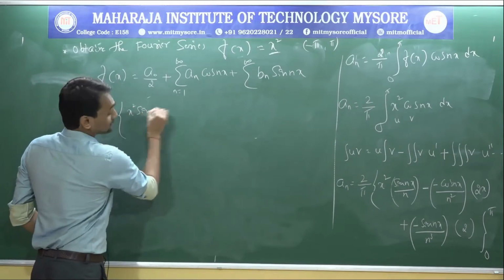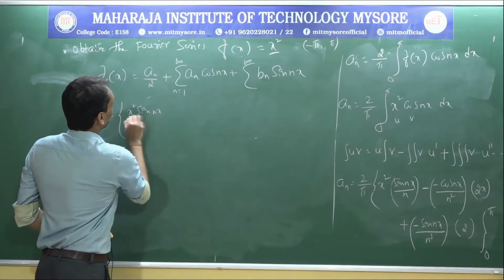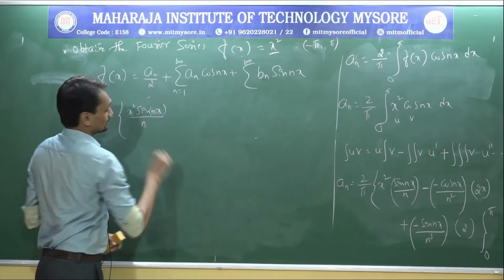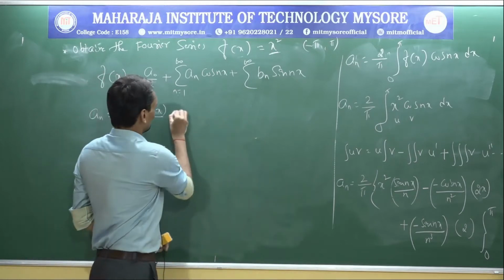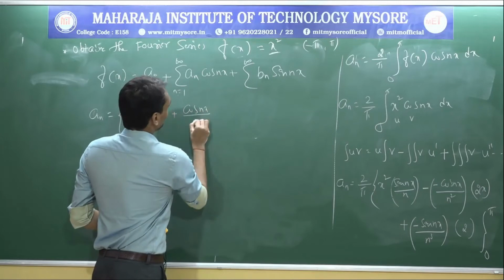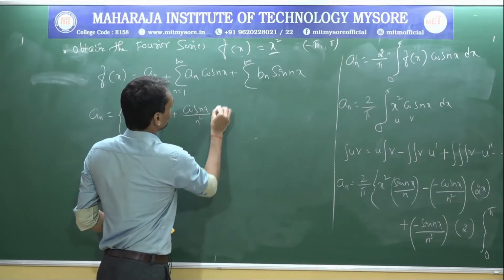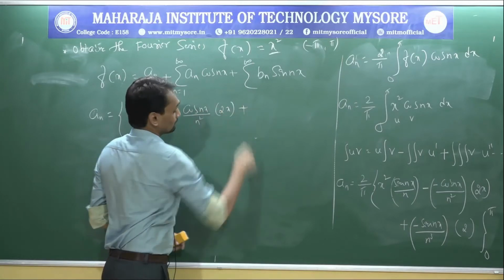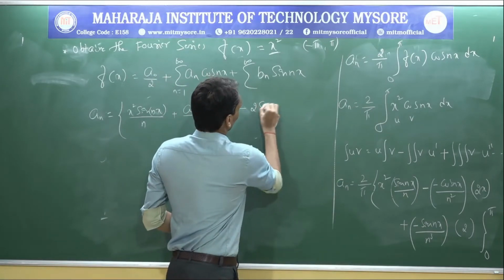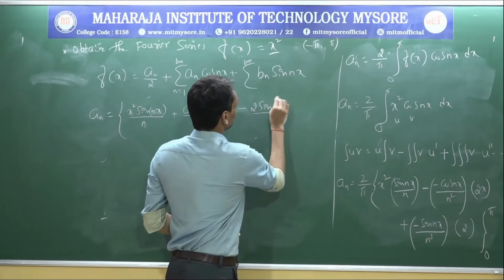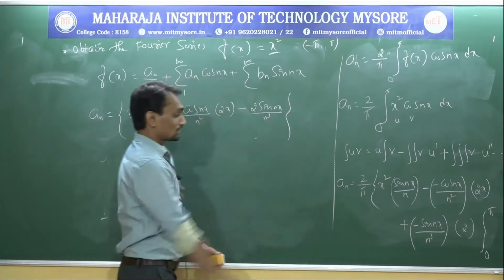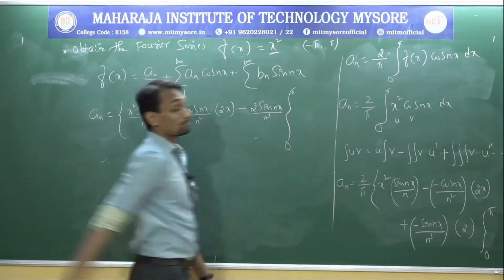x square into sin nx. Before substituting the integral limits, first I will write the value as it is: sin nx by n, minus into minus plus cos nx by n square into 2x, plus into minus minus 2 sin nx by n cube, integration from 0 to pi.